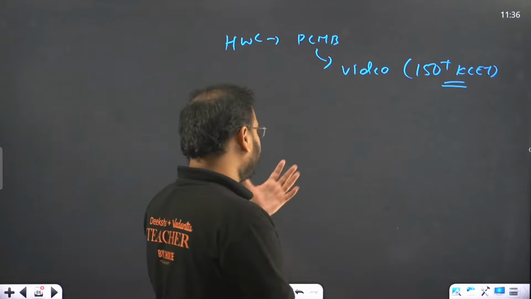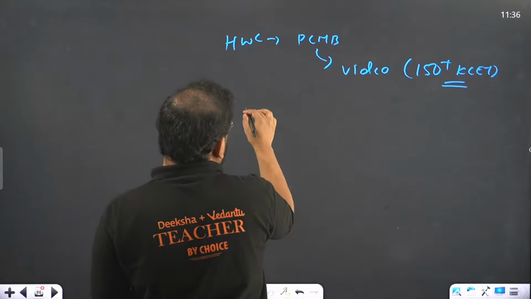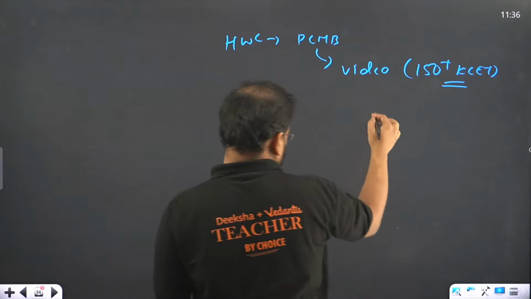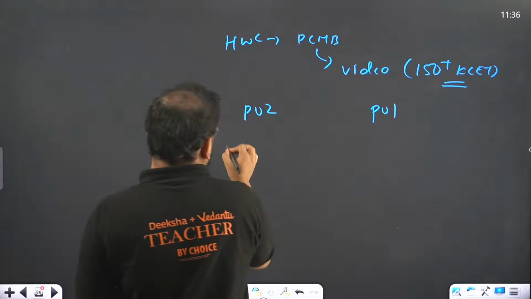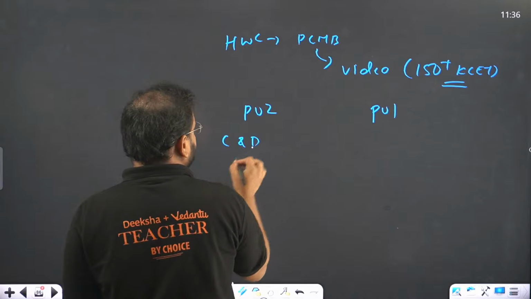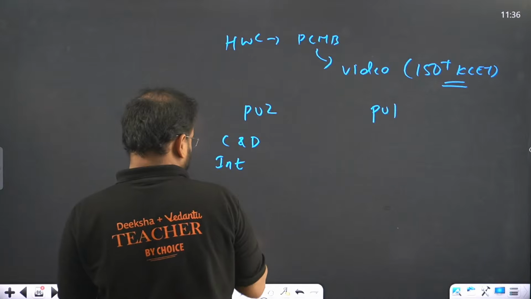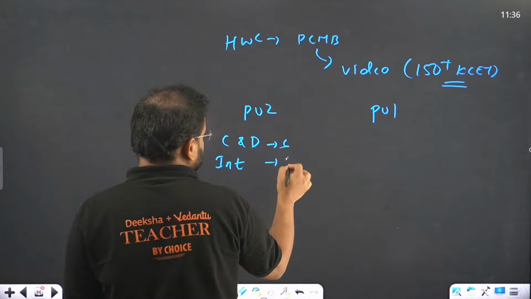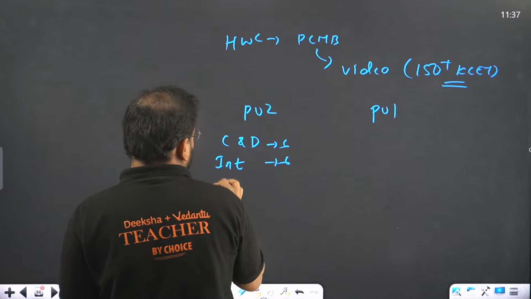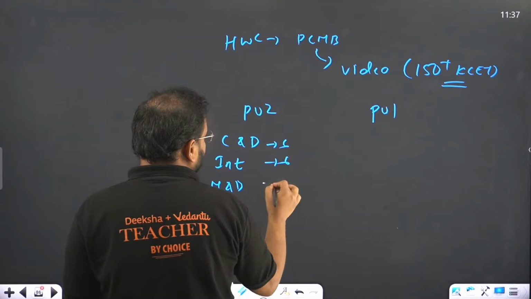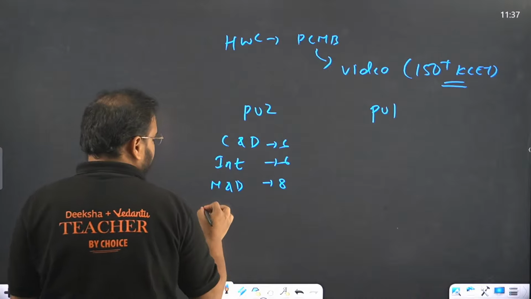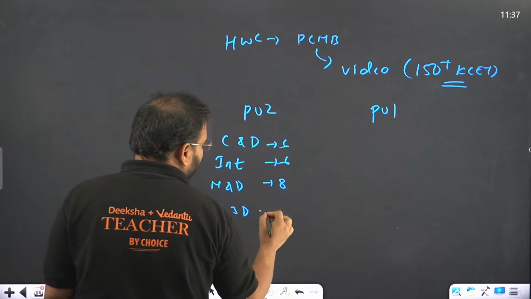But if you talk about just mathematics, from PU2 and PU1: PU2 first of all, CND, integration, 6 marks. Then matrices and determinant, close to 8 marks over here, two chapters combined. Vector and 3D, again close to 8 to 9 marks.